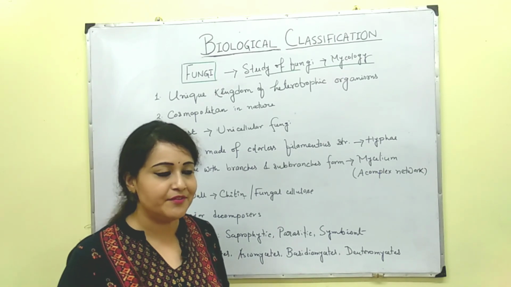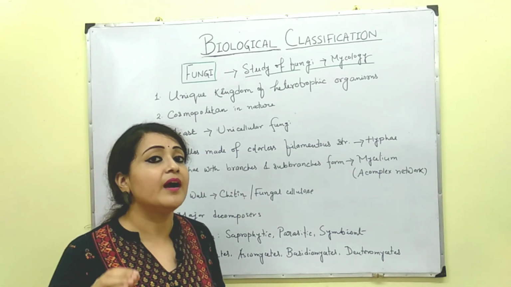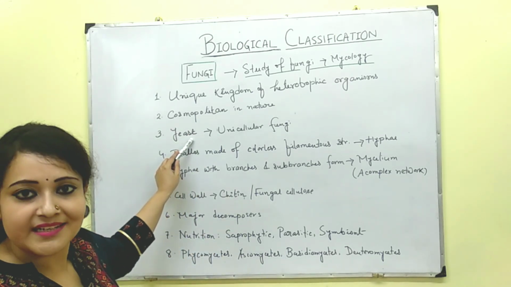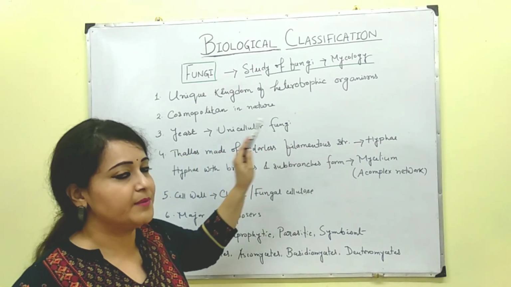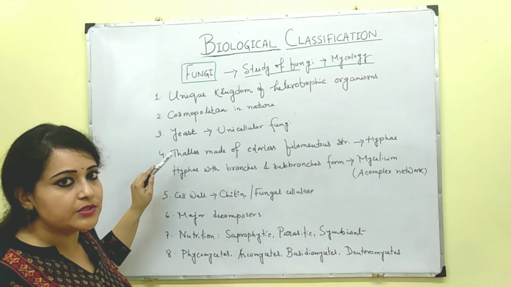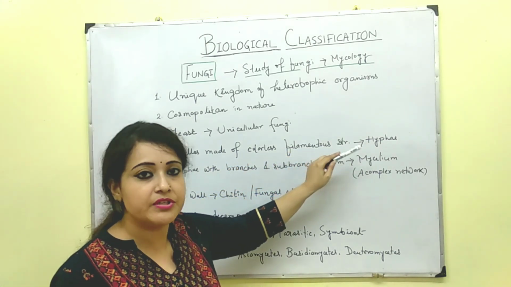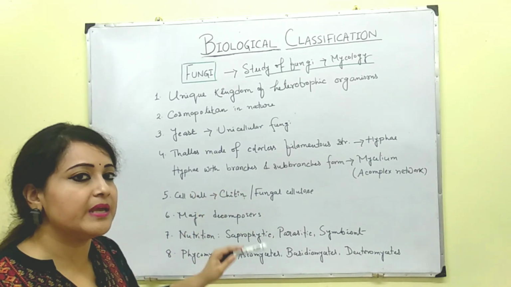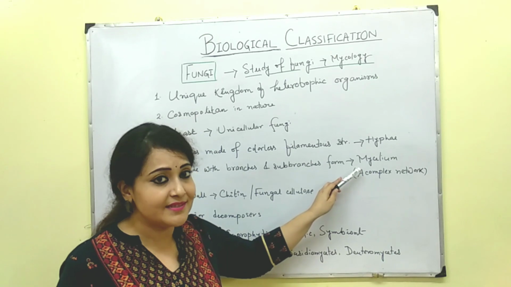Air, water, soil, everywhere. Then the third point, we normally know that fungi are multicellular, but there are some exceptions. And yeast is that exception, because yeast is an example of unicellular fungi. Please remember that this is important for exam. Fungal body is known as thallus. It is made up of colorless filamentous structure which is called hyphae. Now hyphae with branches or sub-branches make a complex network, and that network is known as mycelium.